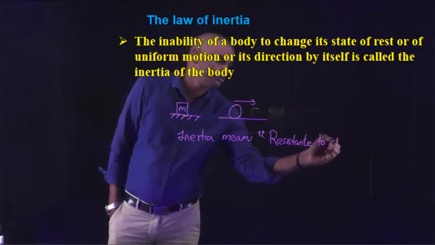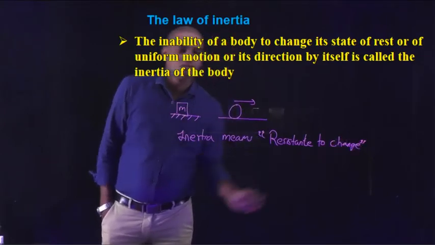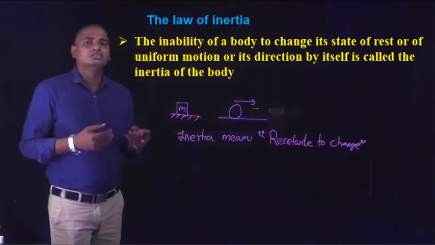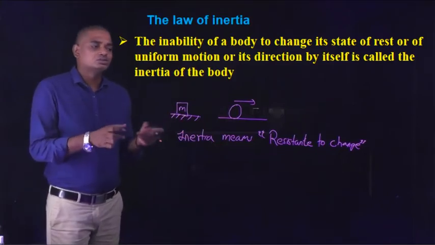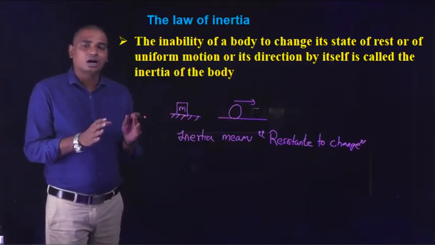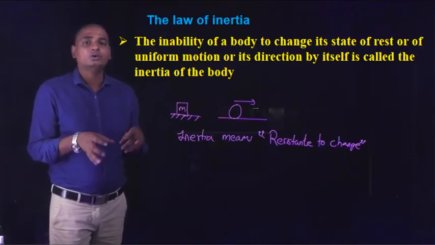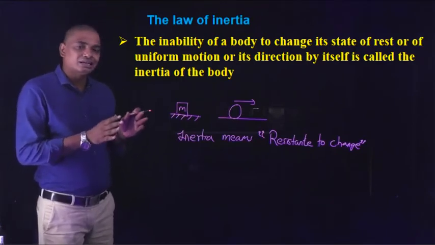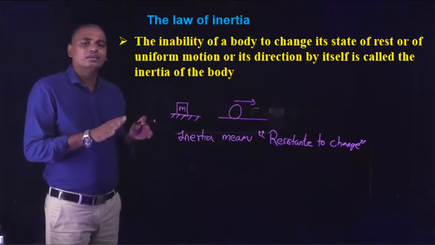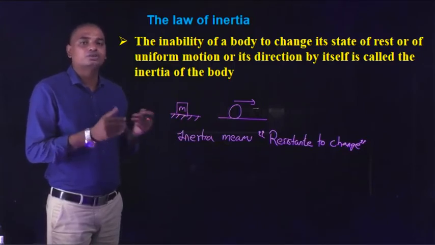Resistance to change, which means it opposes the change. Resistance is nothing but opposing. Resistance to change means inertia does not change its state. It opposes the changes in the body, which means a body initially at rest has to be in the rest condition only. It cannot change itself from rest to motion.